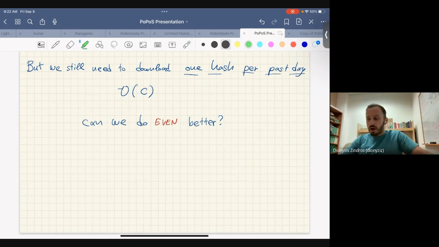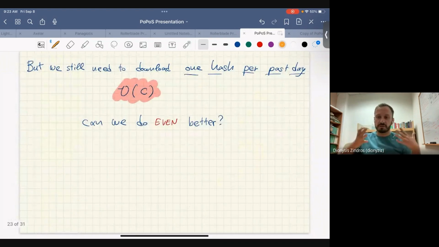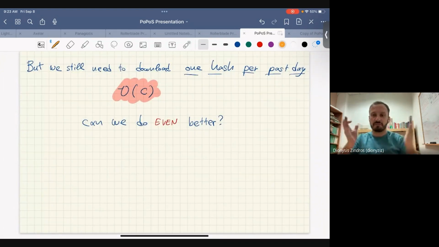Now, if we look at the complexity of this asymptotically, we still have O of C complexity here. Why? Because for each day of the past, I needed to send a hash. If the lifetime of the system, the chain size, is C, I still have big O of C data that I need to communicate. It's much faster, but I still need to send linear data in the previous lifetime of the system.